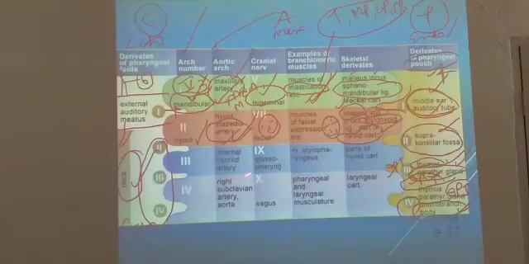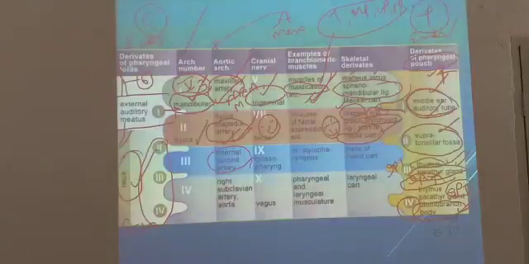And if you take the third arch, the artery supply is the internal carotid artery. You can repeat this to remember. Third arch artery supply is internal carotid artery. What is the nerve of the third arch?